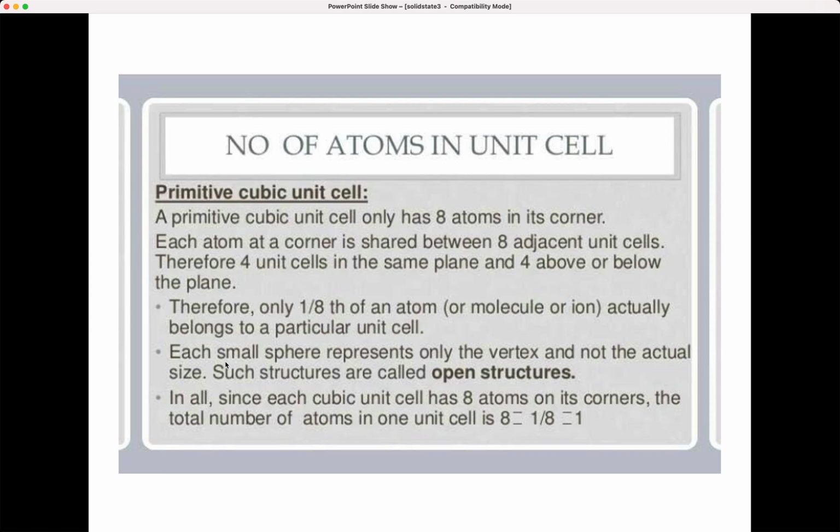So each small sphere is represented only at the vertex and not in its actual size. We call such structures open structures, and since each cubic unit cell has 8 atoms on its corners, the total number of atoms in one unit cell is, as I have already shown for this diagram, 1. I have shown you the calculation also.